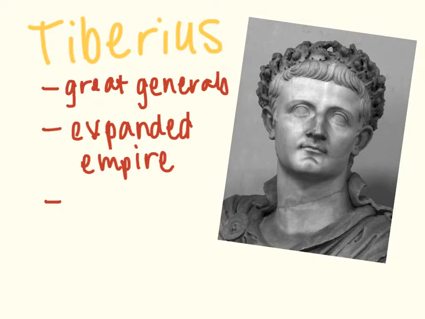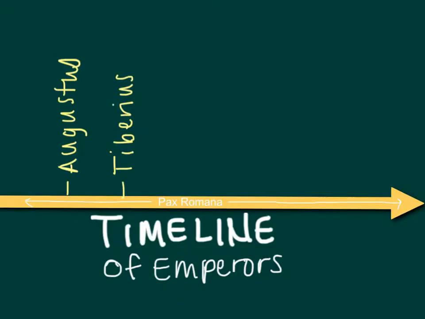Unfortunately, Tiberius was a really dull leader, and he actually admitted that he never really wanted to be emperor. He withdrew himself from his people and actually retreated to an island in the Mediterranean where he died later on. After Tiberius died, the next ruler was Caligula.